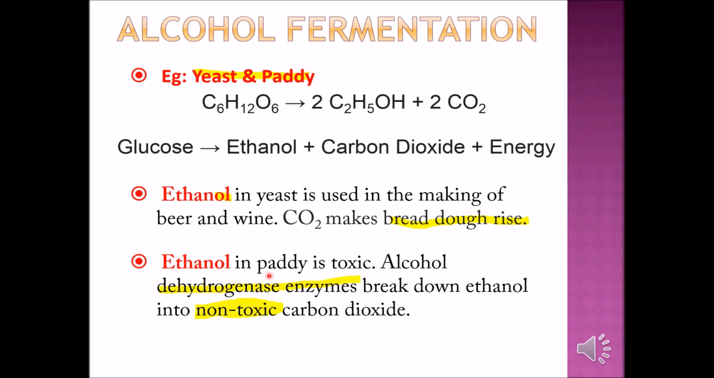So what the paddy plant can do, it is adapted by having the ability to produce alcohol dehydrogenase enzyme, which will break down the ethanol into non-toxic carbon dioxide. So meaning the paddy will have this adaptation to produce an enzyme to change the ethanol into carbon dioxide so that it will not be that toxic to the plant.